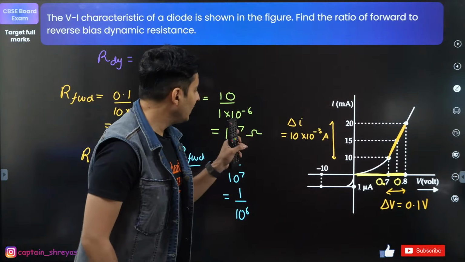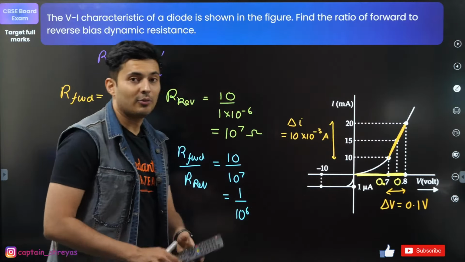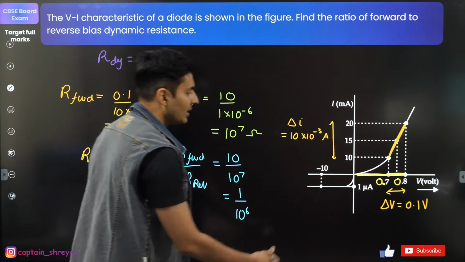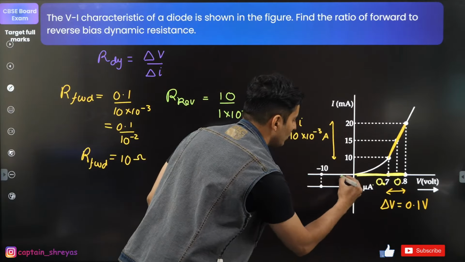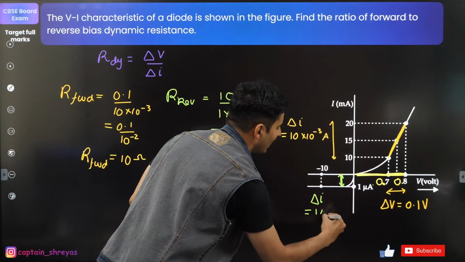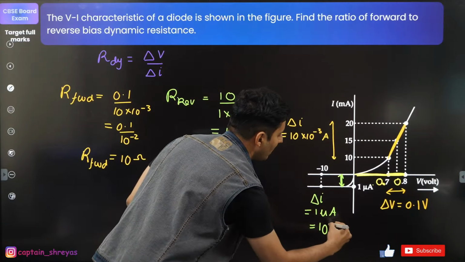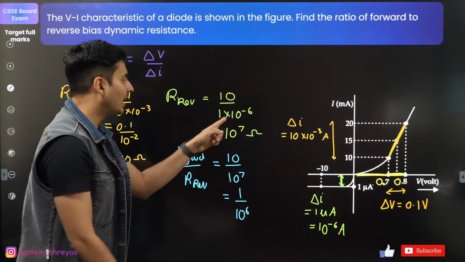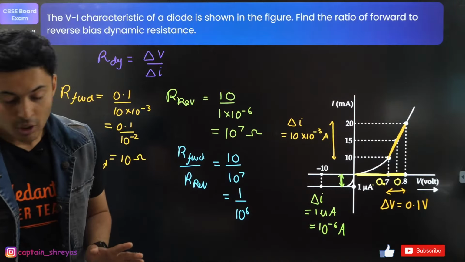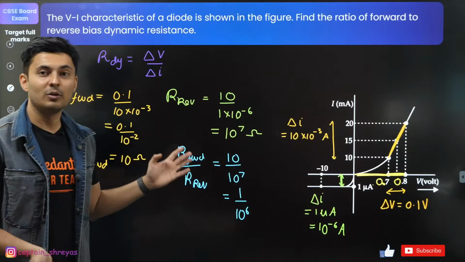Why is it 10 to the power minus 6? Read the question carefully. Read the graph carefully. You will understand. This is microamperes. So if you look at the change in the current in the second case, 1 microampere is 10 to the power minus 6 amperes. That's why that minus 6 is there. So these things will make you lose marks.